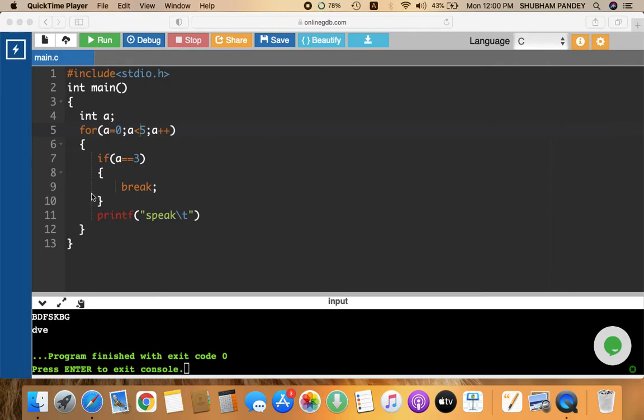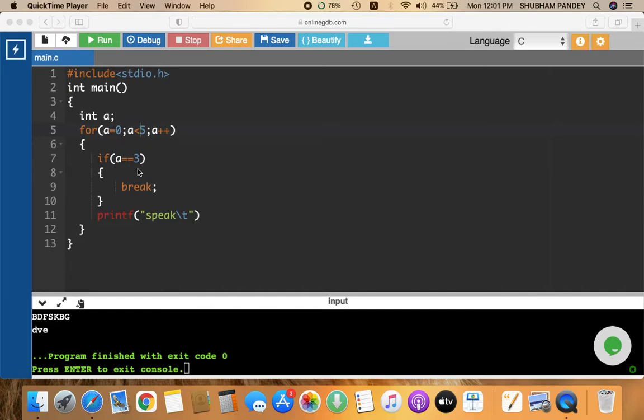for the first time. Then the value of a is updated to 1 and again the same thing happens and speak is printed again. Again in the third chance the value of a is 2. Again the condition is checked, not satisfied, and speak is printed for the third time. Again it checks the condition. Now the value is 3. It came here, checked the condition, true, came here and checked that this condition is also true.